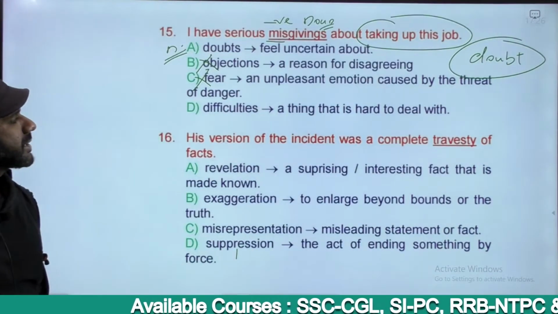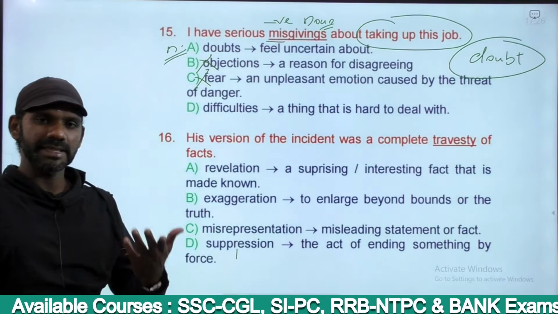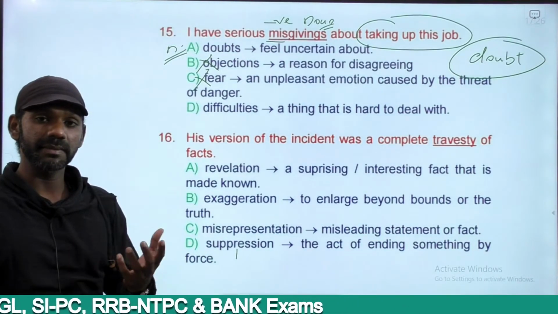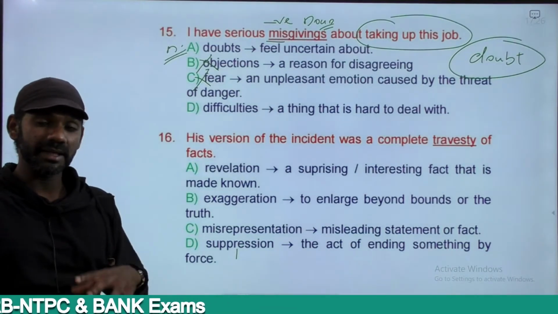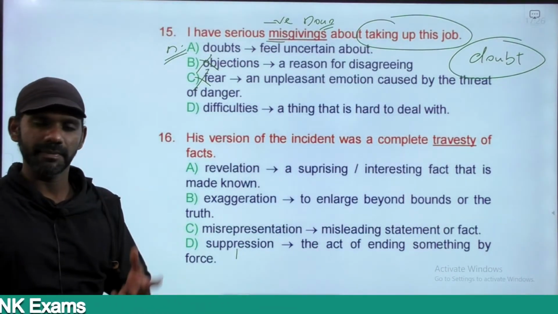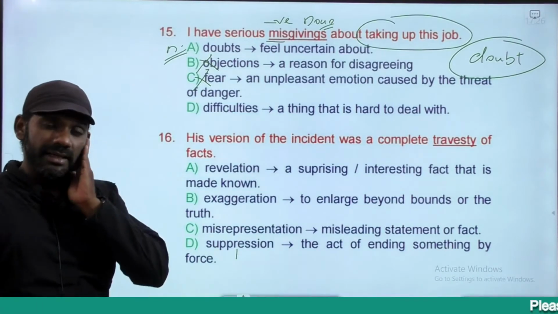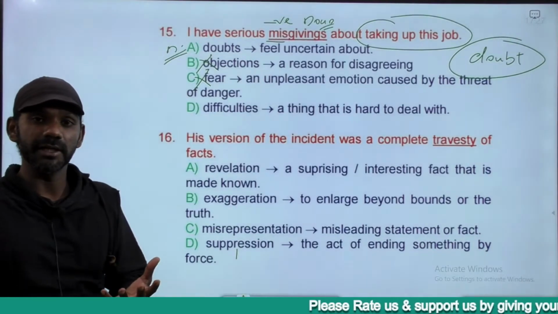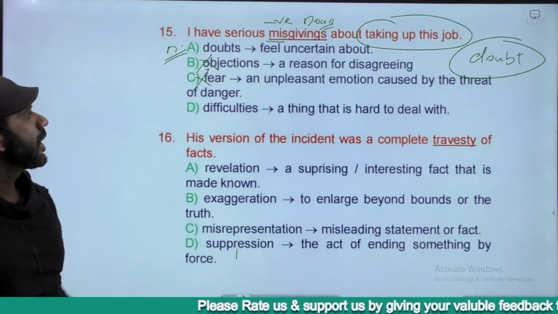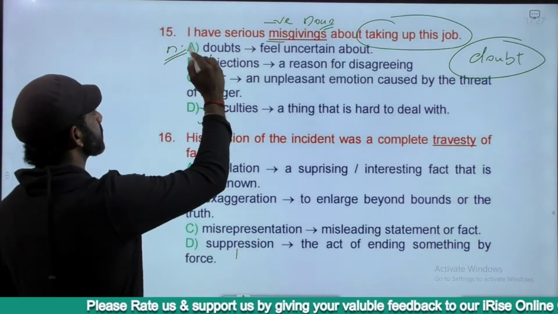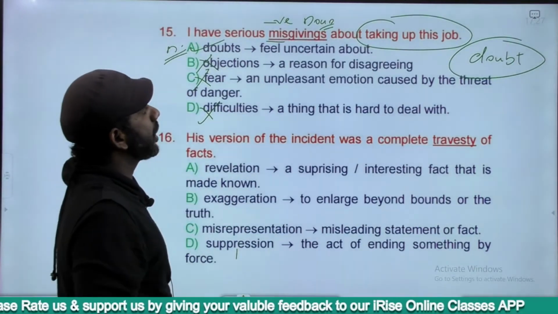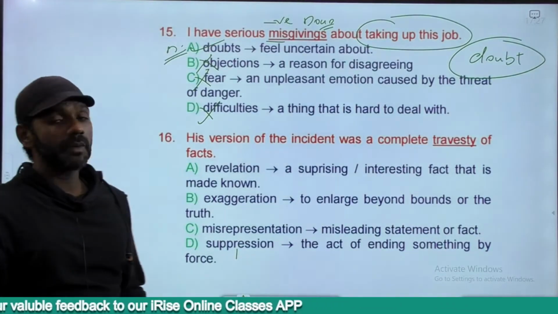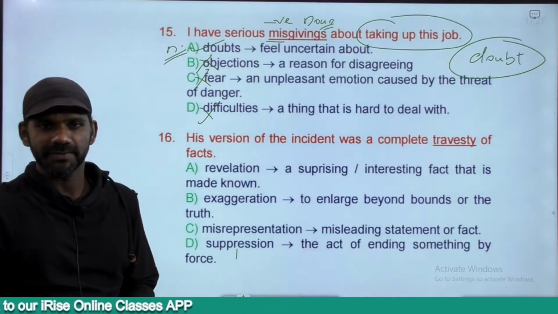Difficulties, a thing that is hard to deal with. Like easy is the opposite of difficult, right? A thing that can be easily accomplished can be termed as an easy thing. Can be achieved without much effort, can be called easy. Something that needs a lot of efforts to be accomplished is called a difficult thing. Not related to the word misgivings, the answer must be option A. I have serious doubts about taking up this job. About taking up this job means about accepting this job. That's the meaning of taking up this job.